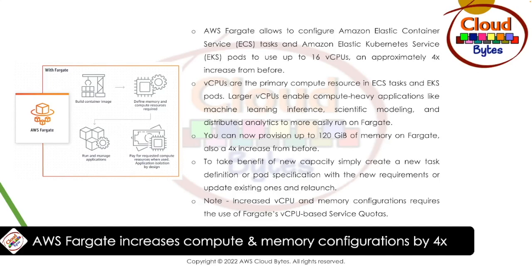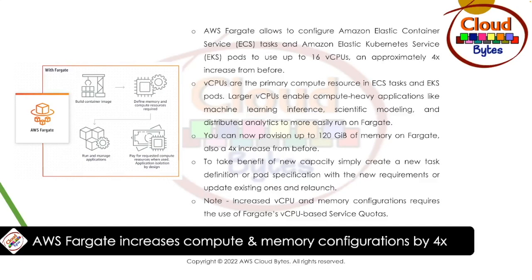To take benefit of the new capacity, simply create a new task definition or pod specification with the new requirements, or update an existing one and relaunch. Note, increased vCPUs and memory configurations require the use of Fargate's vCPU-based service quotas. As of now, AWS China and AWS GovCloud US may not have this capacity rolled out.